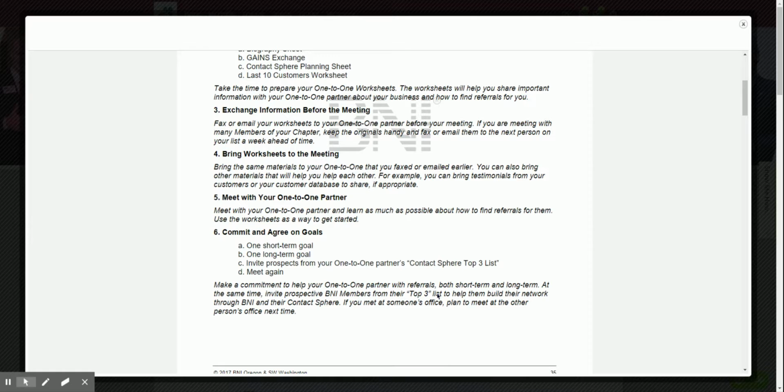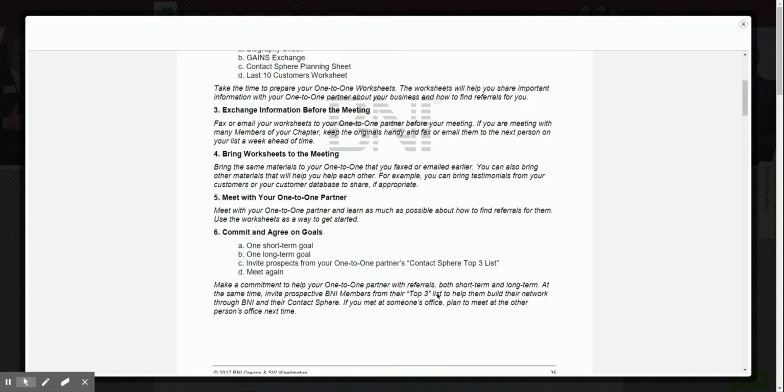So like come into it thinking, I want to be able to get maybe somebody a short-term referral, which is somebody that I can refer you to right now, and a long-term referral, like a really ideal one that you want to be able to work towards later. And you have your one-to-one, talk about your businesses. And then also there was the comment about scheduling your next one. So discussing when that might be.